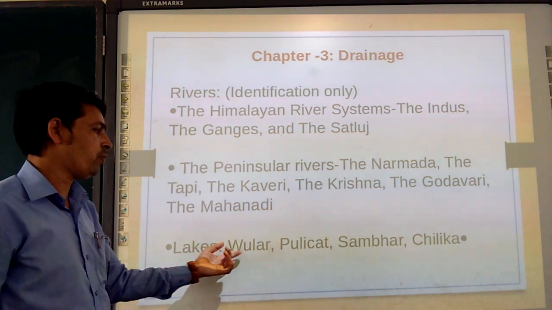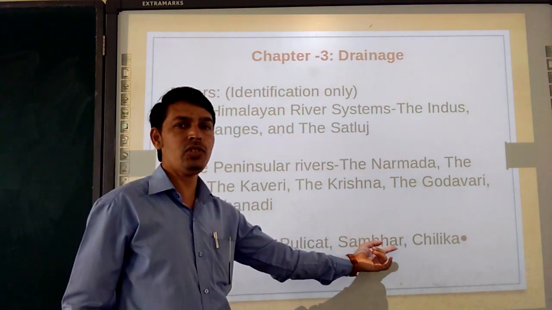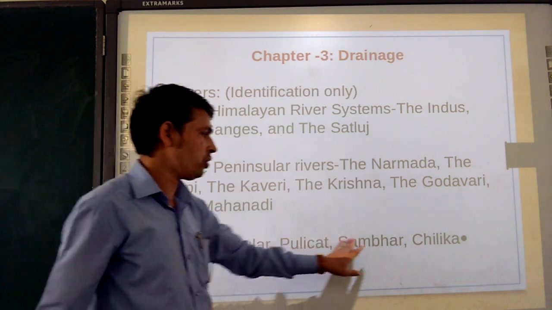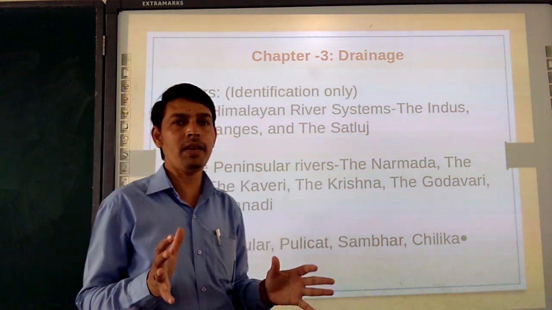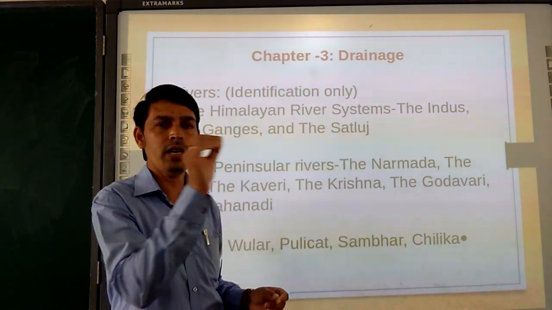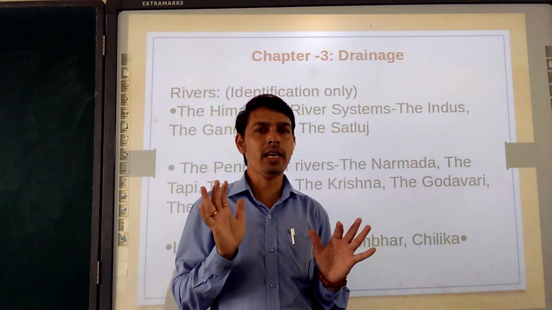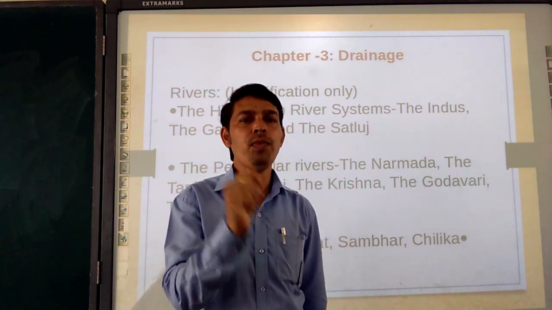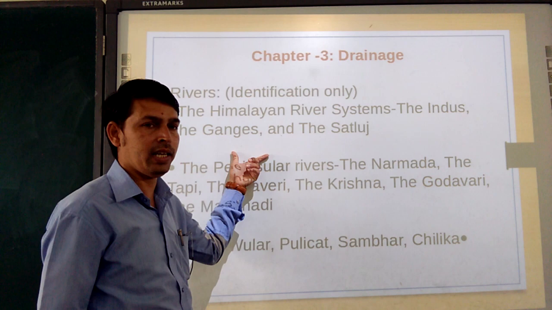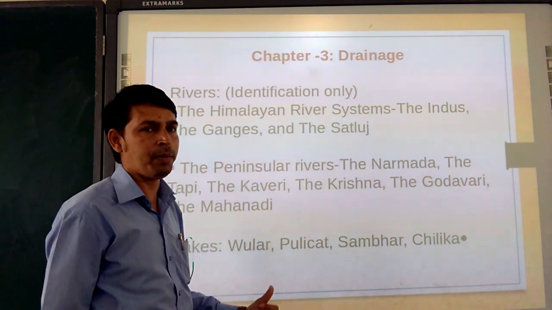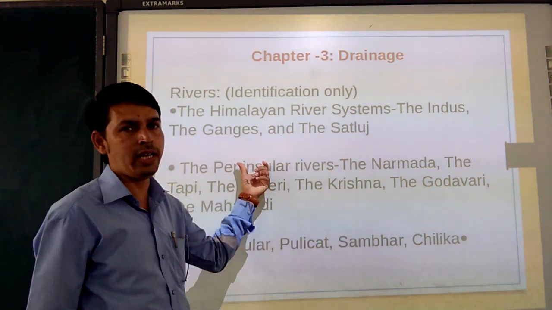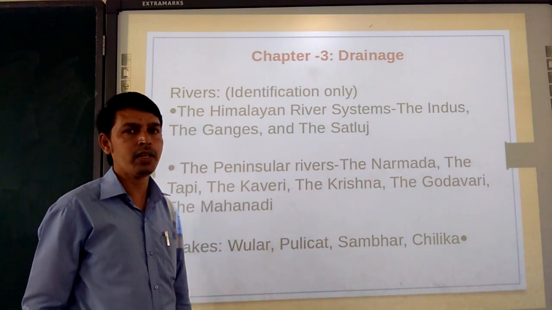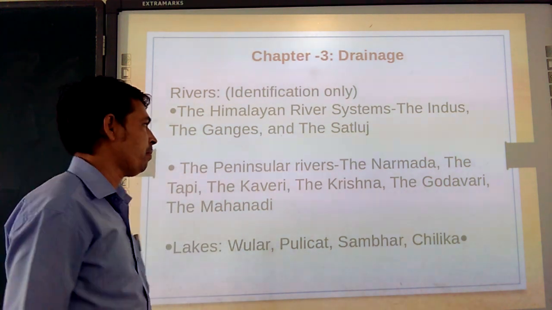Then the lakes: Wular, Pulicat, Sambhar and Chilika lake. Only these four lakes will be there, marked on an outline political map. You have to identify which lake or which river it is, write its name, and you will get the marks for that.